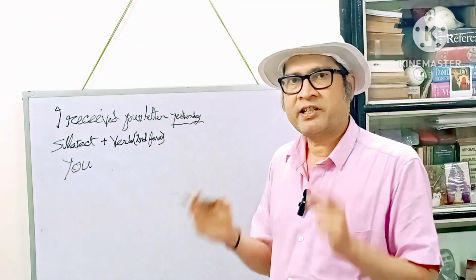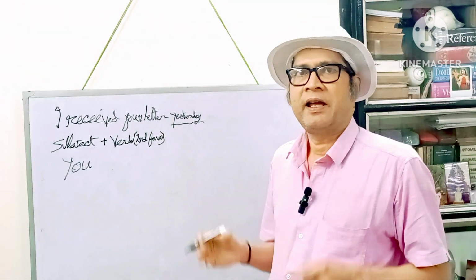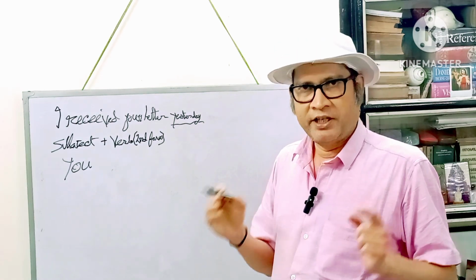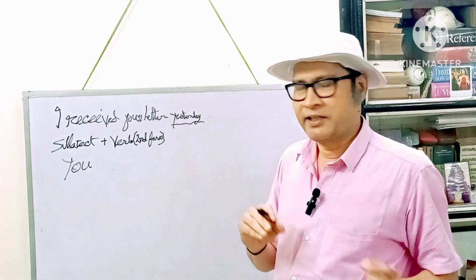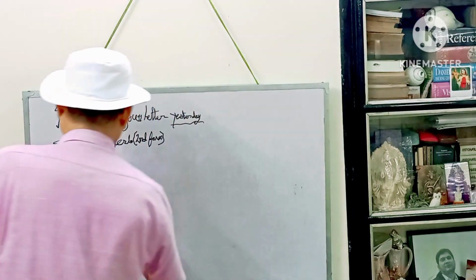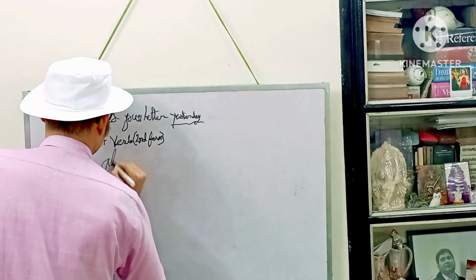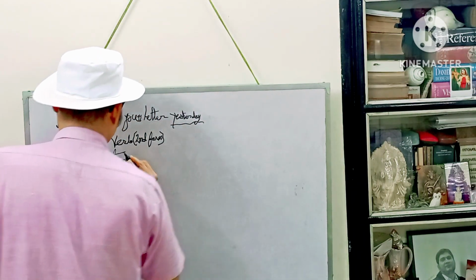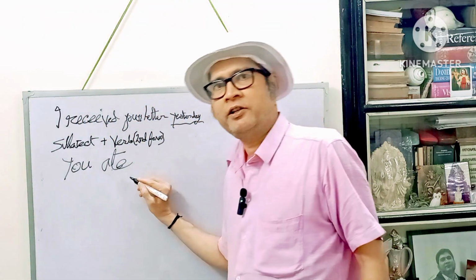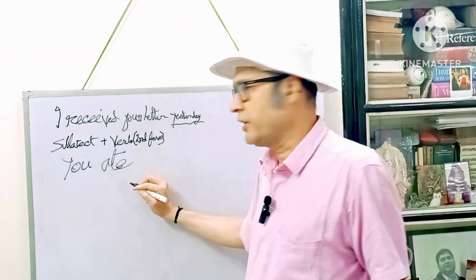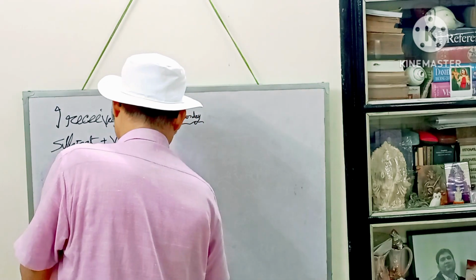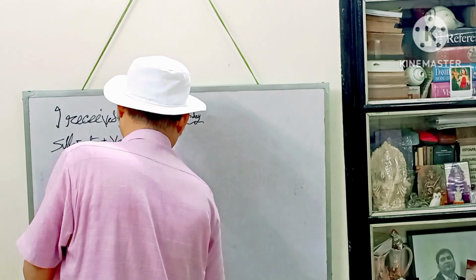What is the second form of the verb eat? Ate. And the third form, eaten. Eat, ate, eaten. So here we will write it: A-T-E. You ate. After that, whatever object you like. Say, you ate rice, R-I-C-E.